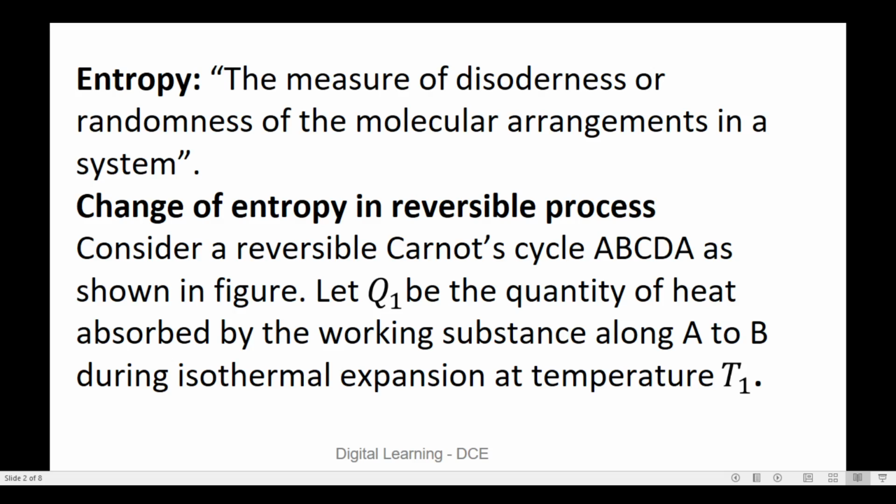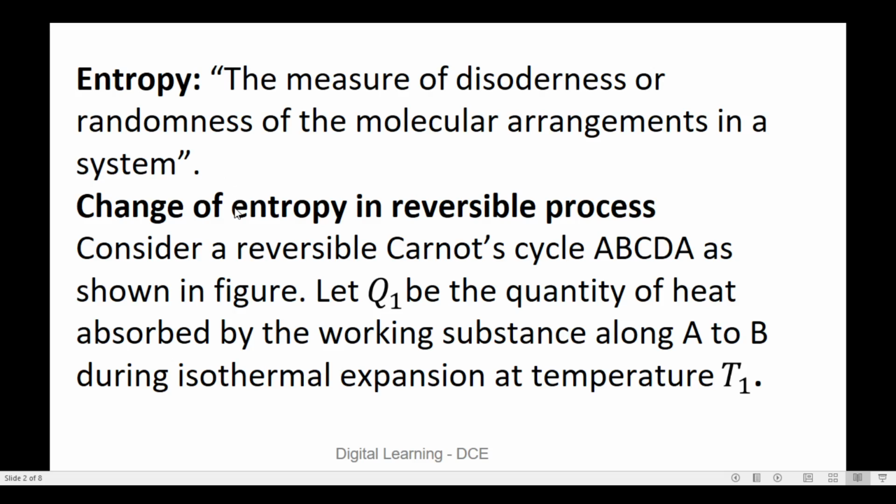Hence we can say that disorderness or randomness increases as we move from solid to liquid and liquid to gaseous. Thus entropy can be defined as the measure of disorderness or randomness of the molecular arrangements in a system.